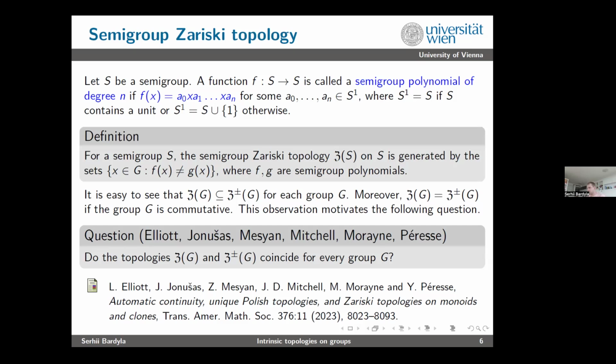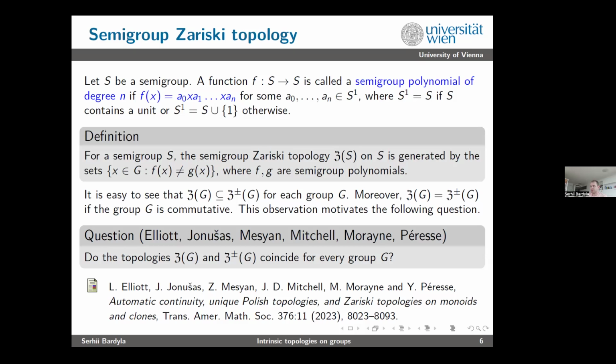Do the semi-group and group Zariski topologies coincide for every group G? Maybe we are in a perfect world and this will always be the case. And if you want a counterexample, then you will need to find some non-commutative group, as we already noticed. Good.